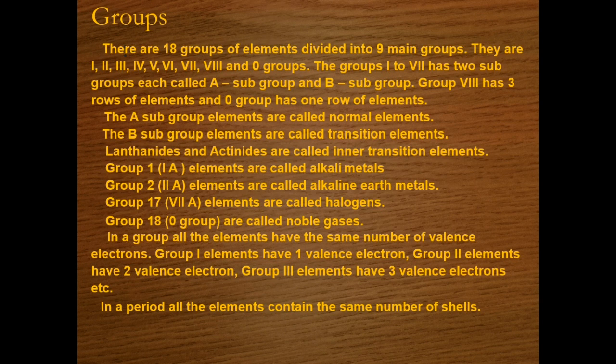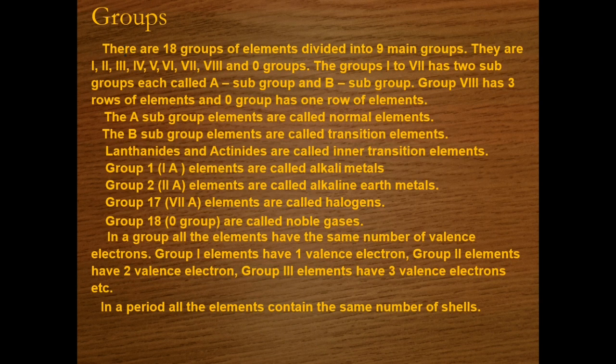Clear students? When we talk about the modern periodic table, there are altogether 18 vertical columns. We can number them from 1 to 18. Groups 1, 2 and 13 to 17 are the main group or the representative elements, and groups 3 to 12 are transition elements, and group 18 is the 0 group element, or we can also call it noble gas elements.